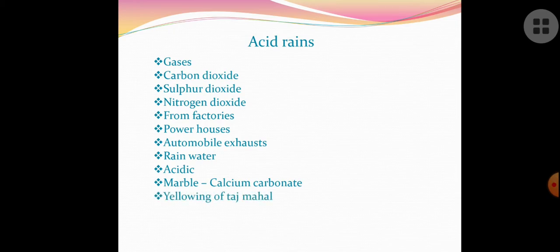And as you see, for example, the yellowing of the Taj Mahal. And not only the Taj Mahal, many other buildings which were very shining, that shining day by day is not there for the buildings. The reason is acid rain. And not only buildings, some monuments, not only the Taj Mahal, some other monuments which have marble in their external structure, this acid is reacting with that.